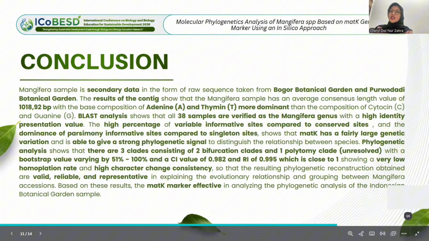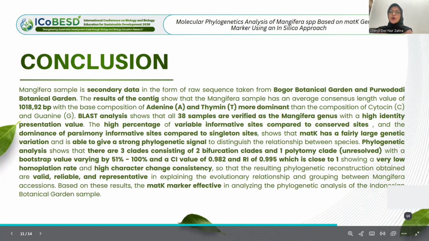Blast analysis shows that all samples are verified as the Mangifera genus with a high identity percentage value. The high percentage of variable informative sites compared to conserved sites and the dominance of parsimony informative sites compared to singleton sites show that matK has a fairly large genetic variation and is able to give a strong phylogenetic signal to distinguish the relationship between species.